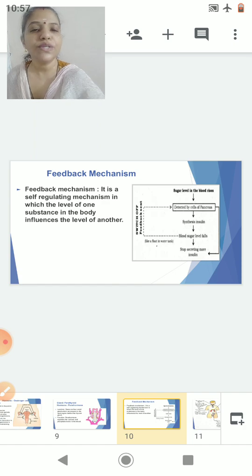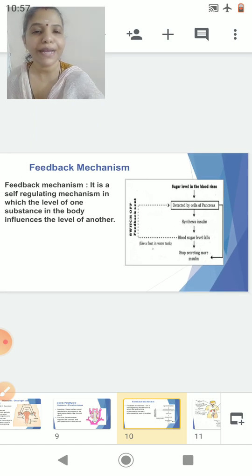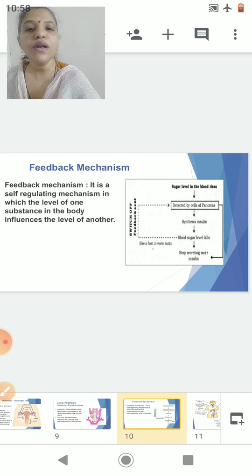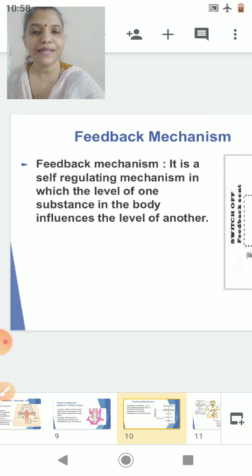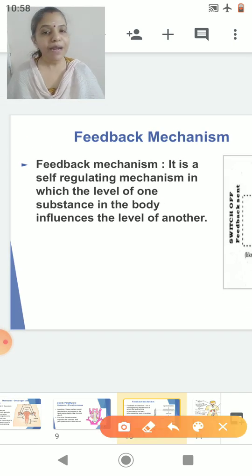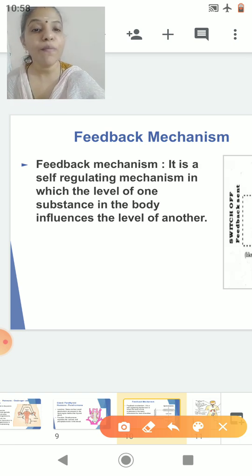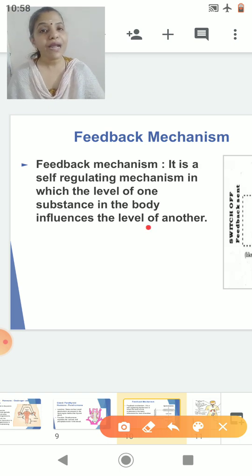Now here, students, this is called a feedback mechanism. Okay, now what is a feedback mechanism? Let's see. A feedback mechanism is a self-regulating mechanism in which the level of one substance in the body influences the level of another. This feedback mechanism we have studied. Do you remember where we have studied the feedback mechanism? We learned the feedback mechanism in the case of blood sugar regulation.